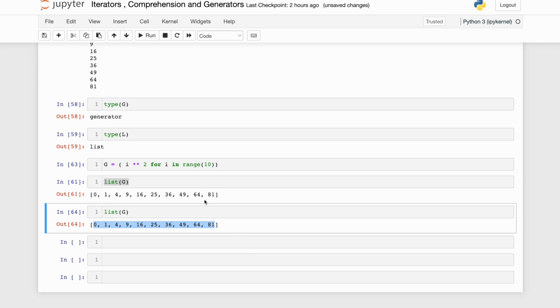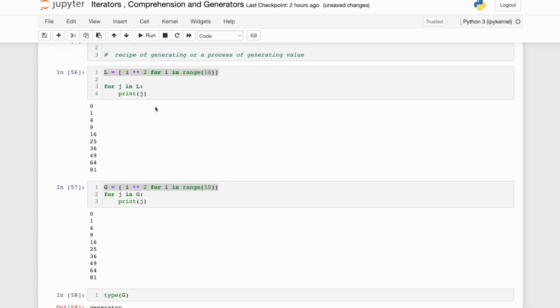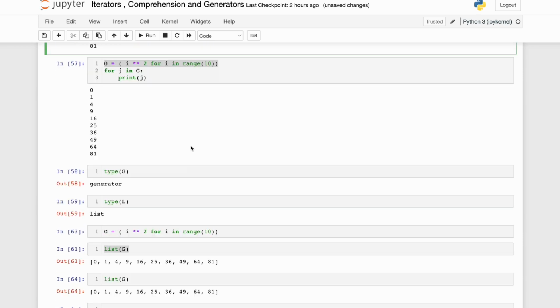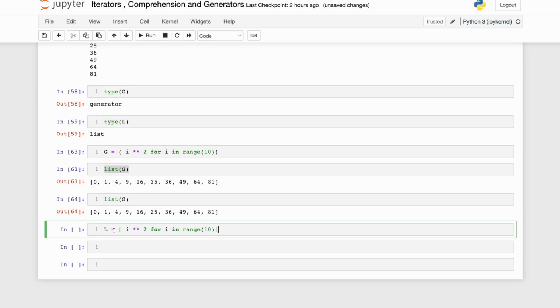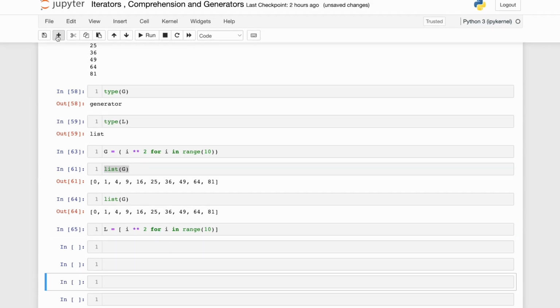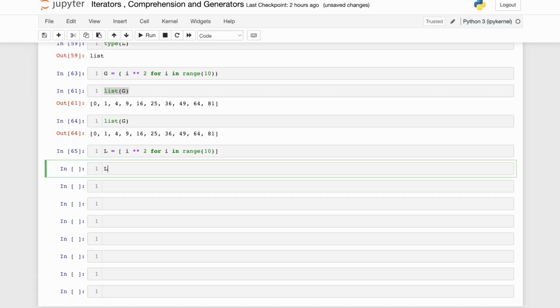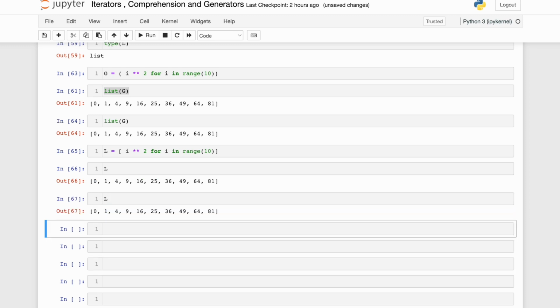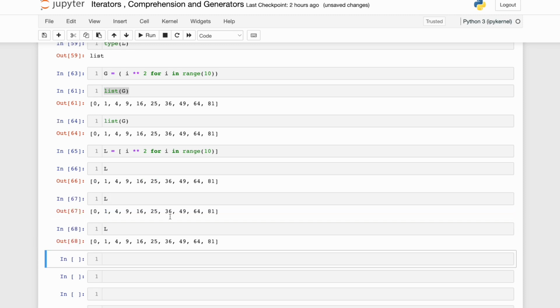But in case of list, I have made my list over here. Let me print the list. Every time it is printing the same. It's the static list which I'm printing. But in case of generator, it is not. It is one-time use, exhausted. So two critical differences, just to rephrase: one is lazy versus eager execution, and the second is one-time use versus many-time use. That is the crucial difference.